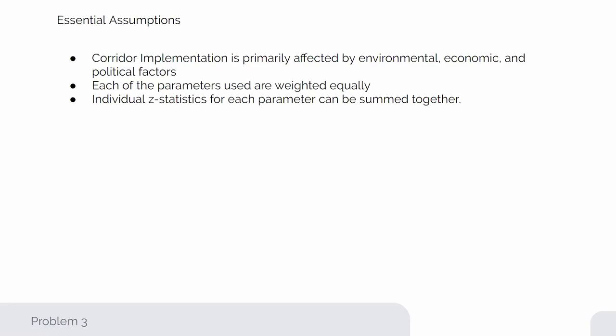And finally, for each of the parameters in our model, we will be calculating z-statistics, which indicate how far above the mean the level of support is for each parameter. With these z-statistics, we will be summing them together. Although it is simplistic, summing the z-scores provides an easy way to compare the effects of parameters in individual cities, such as when both the public support of electric semis and the costs of infrastructure are high. In this case, the high public support would be conducive to implementation, while the high costs would not be conducive to implementation.